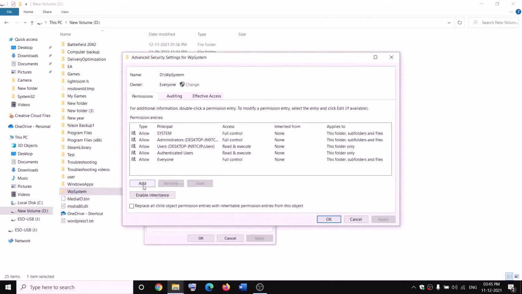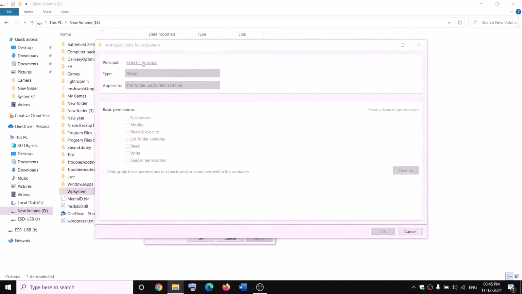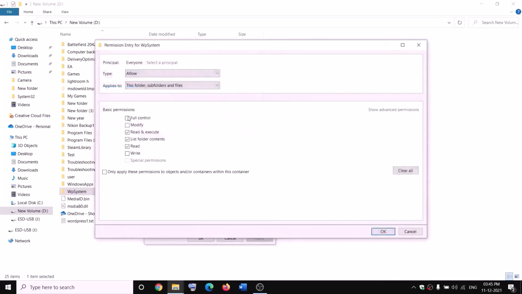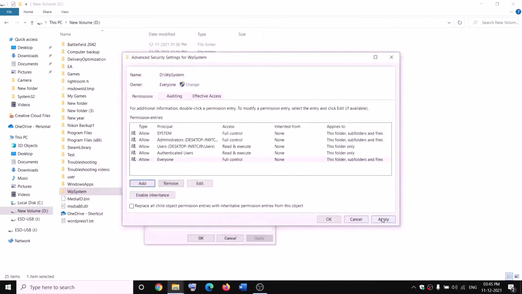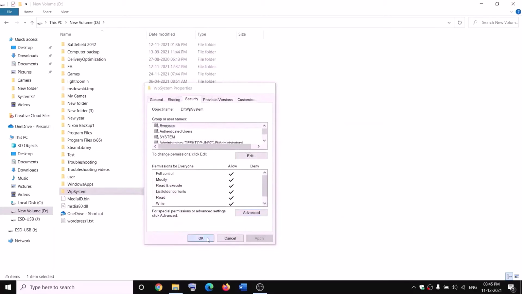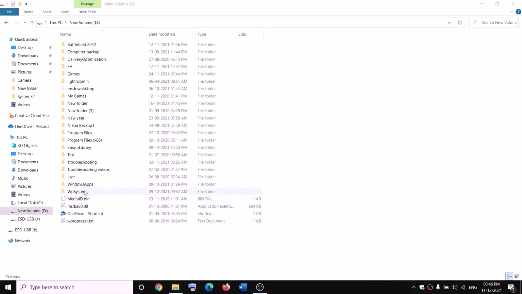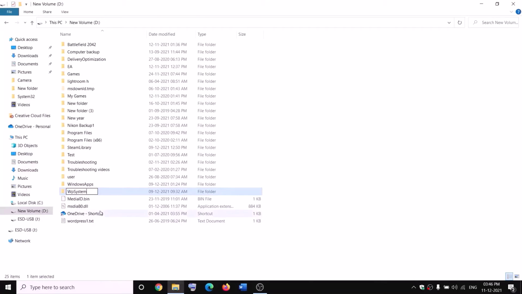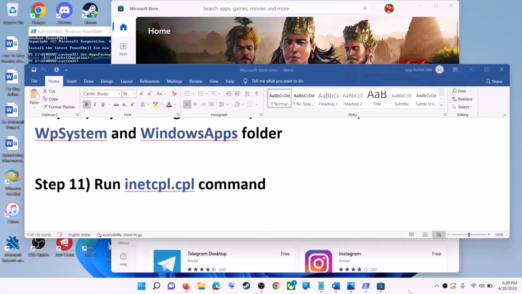Then again make a right click on WP system folder, select properties once again, go to the security tab once again, click on advanced once again. Now this time click on add over here and then click on select a principal. Now type in everyone once again and then check names, OK. Now put a check on the box which says full control and then click on OK, apply, OK, OK. So now you can rename it, make a right click, then click on rename it as WP system.old. Now if you still face a problem, in that case, you can go ahead and restart your computer and then try to rename it once again.